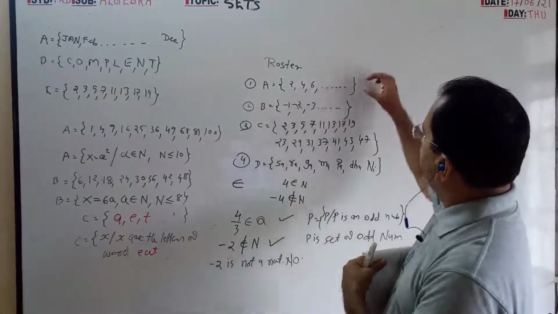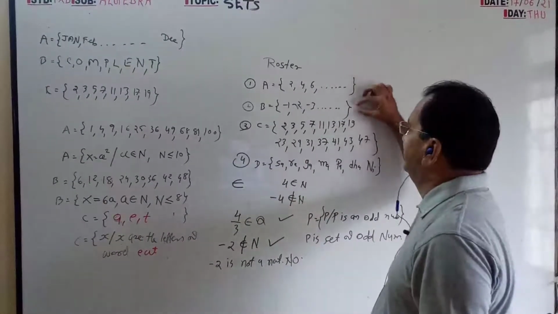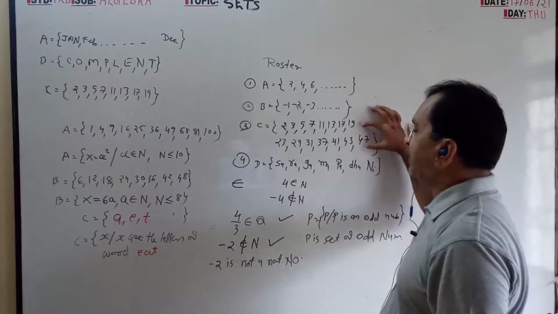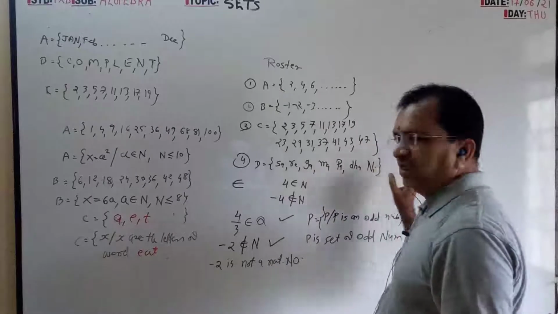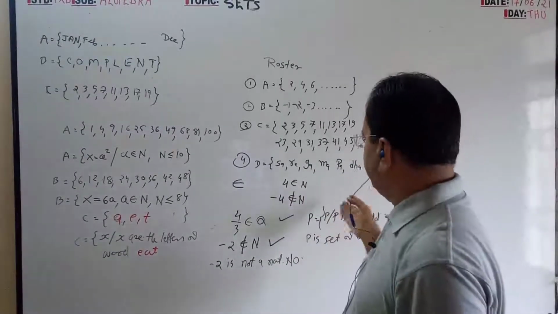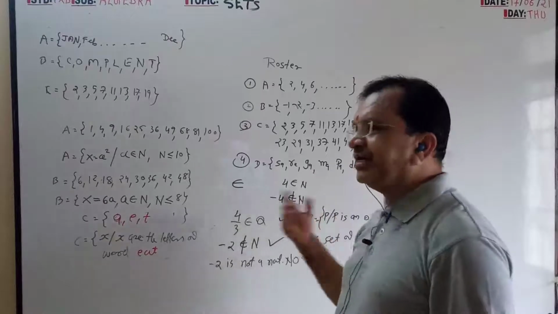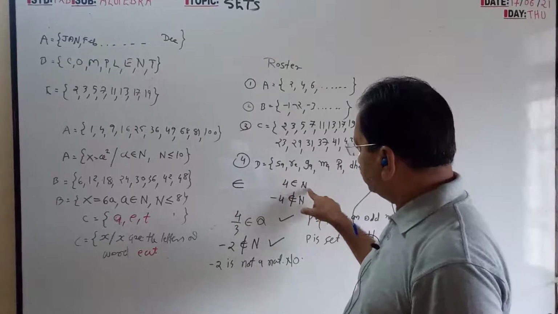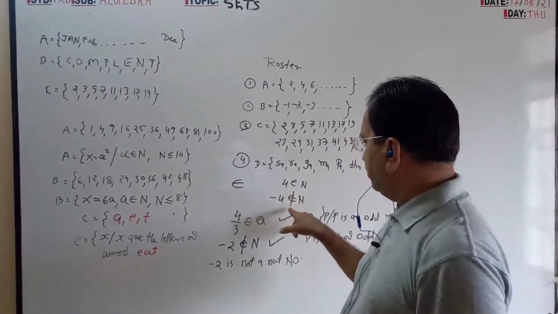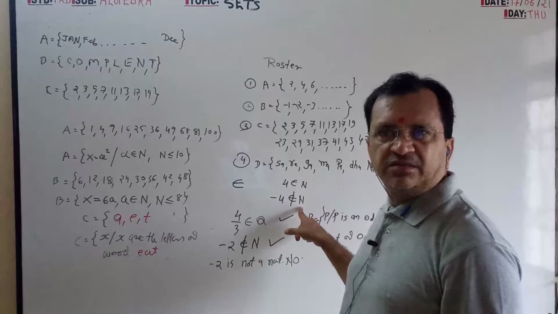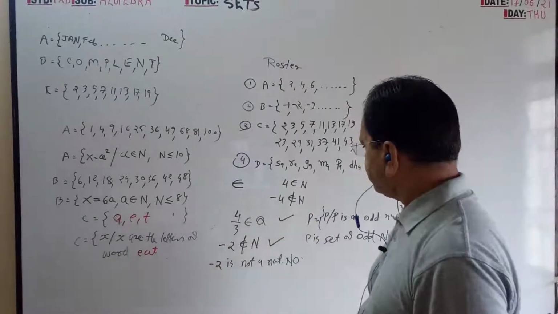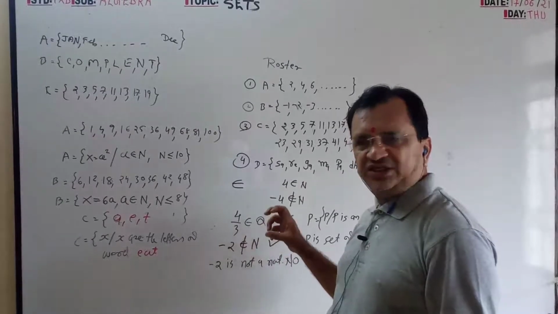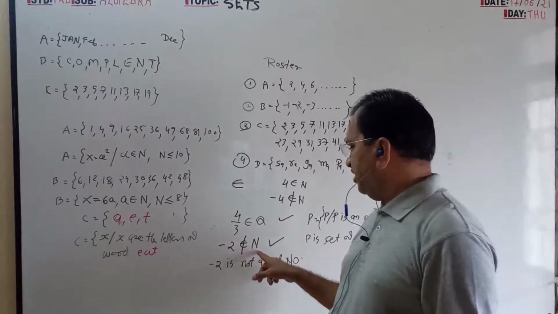And here also natural numbers, negative integers, prime numbers from 1 to 50, the 7 notes of the Sargam, and how to read the math symbols. 4 belongs to natural number, -4 does not belong to natural number. 4/3 belongs to Q, fractions, -2 does not belong to natural number.